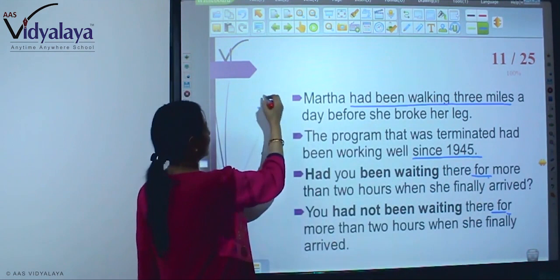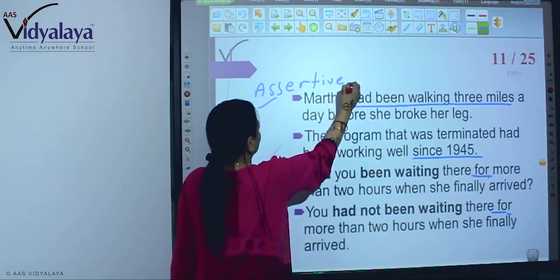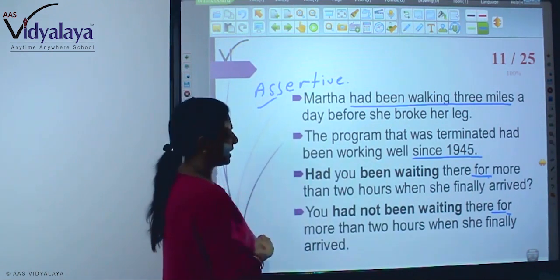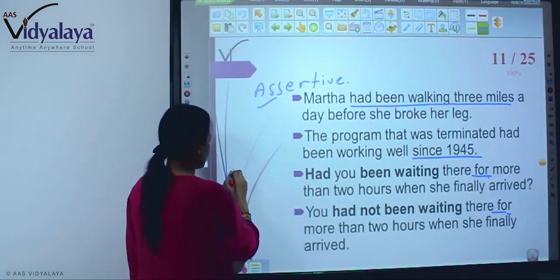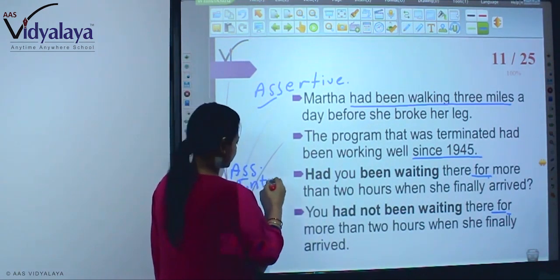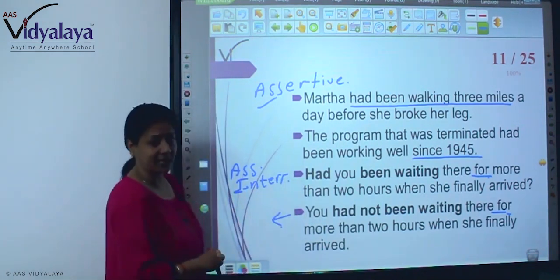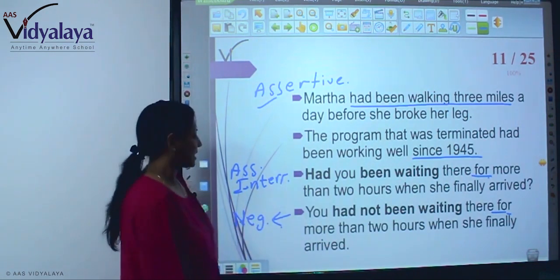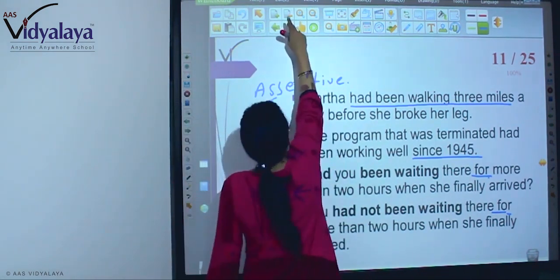तो यहाँ आपने देखा assertive. This is your assertive. And here use of for, आपने देखा यहाँ since, और यहाँ आप देख रहे हो had you been waiting. This is your interrogative sentence. और यहाँ आप देख रहे हो negative sentence. You had not been waiting there. This is your negative. So यहाँ आपने 3 तरह के sentences देखे in past perfect continuous में.